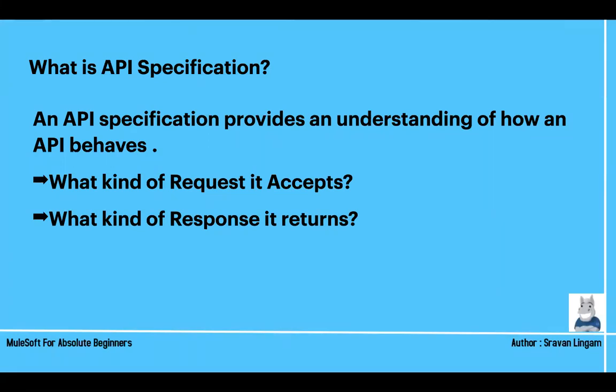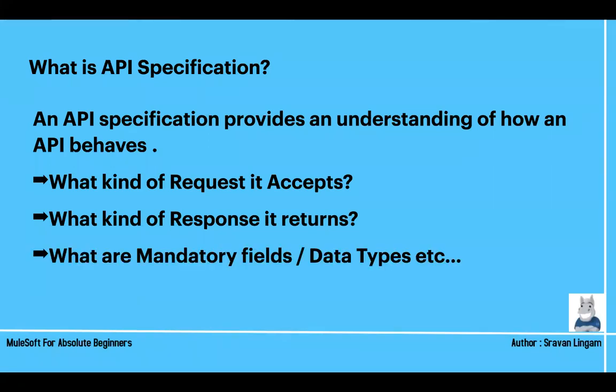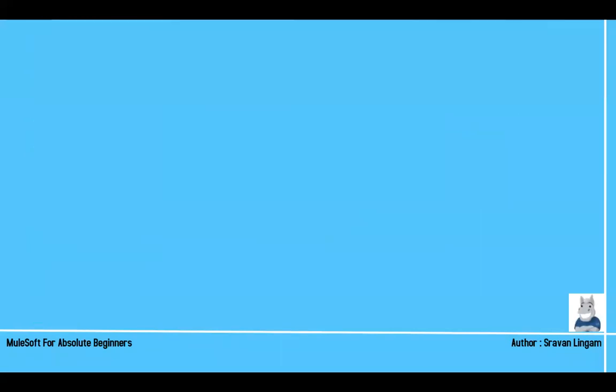For every action there will be an opposite reaction, the response. So when you enter username and password, what are you getting? Next, what are the mandatory fields, as we discussed? Are the username and password required or not required, and what is the format it is expecting, whether it is expecting JSON or XML?